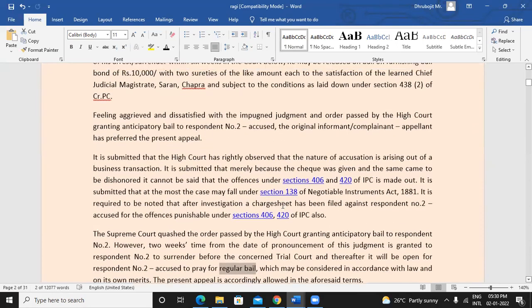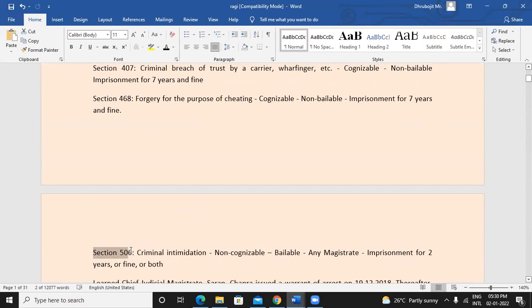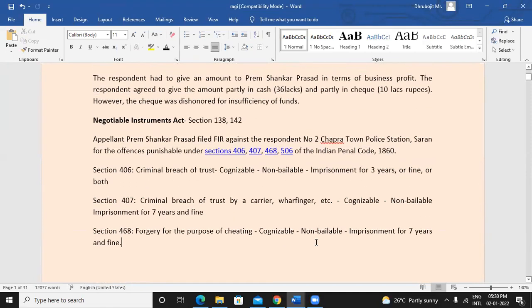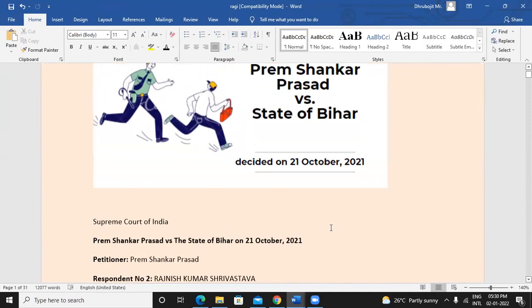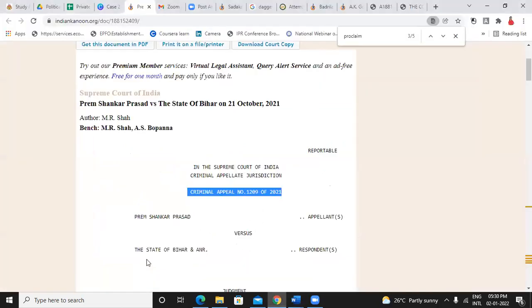That can be decided, and accordingly the situation will be taken, because there is Section 506 also, right? Criminal intimidation. Maybe he was trying to intimidate the witnesses, the victim, and so on. So in such cases, it does not make sense to release the person based on anticipatory bail. Okay, is this part clear?